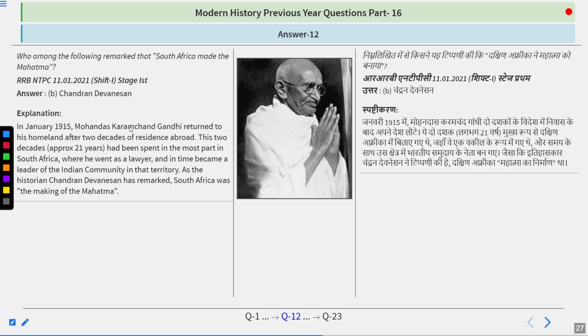In January 1915, Mohandas Karamchand Gandhi returned to his homeland after 2 decades of residence abroad. The approximately 21 years had been spent for the most part in South Africa, where he went as a lawyer and in time became the leader of the Indian community in that territory. As the historian Chandran Devanesan has remarked, South Africa was the making of the Mahatma. So remember, this question is quite a unique question and could be asked in the upcoming exams. Chandran Devanesan said that South Africa made the Mahatma. And remember that he got the title of Mahatma from Rabindranath Tagore.